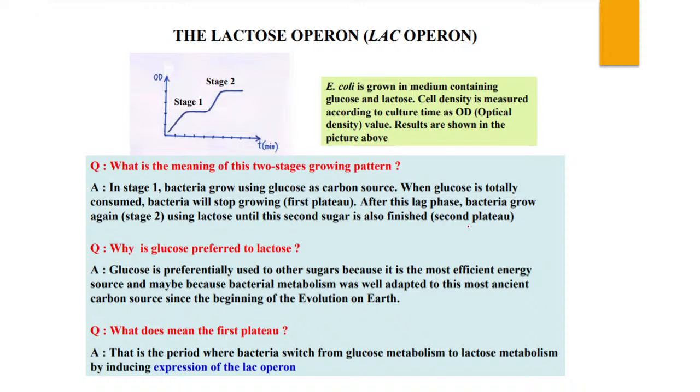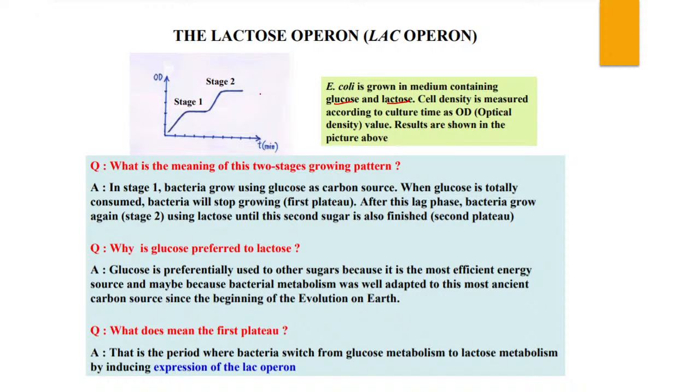In this video we will discuss only the lactose operon. In the next class we will discuss the tryptophan as well as the arabinose operon. So what about the lactose operon? Here you can see a graph. In this graph it is shown the growth of bacteria. Here it is given that E. coli is grown in a medium which contains glucose as well as lactose.